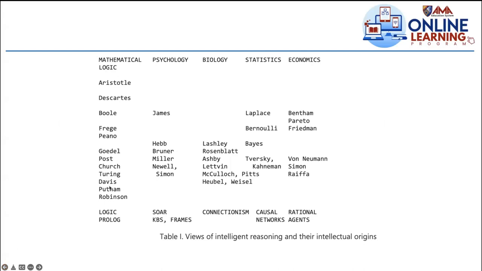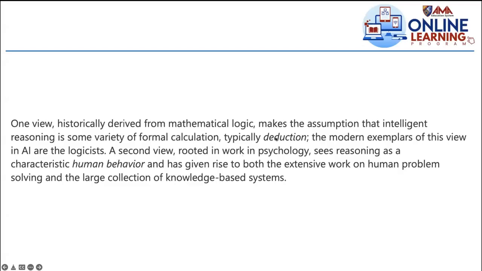Okay, the first step is to decide what technique to use to represent knowledge. The second has to do with reasoning. So which one are you going to choose here in relation to the task at hand? That's why it's important that you know this. So the modern exemplars of this view in AI, again, the third time around mentioned the context, are the logicists. So you'll be the one to decide this.